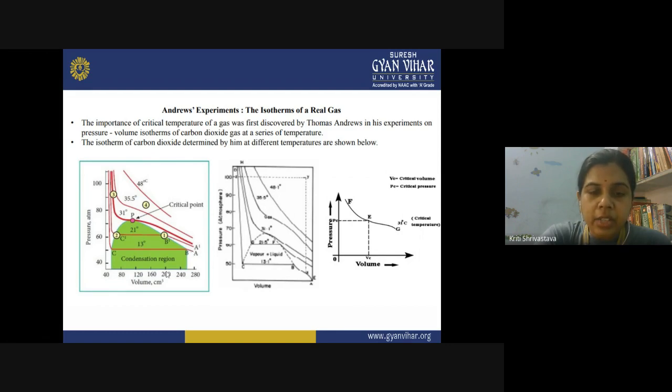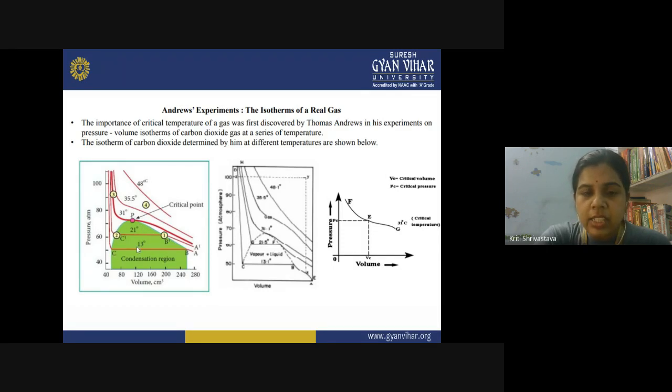So the Andrews isotherms basically give us an idea about the liquefaction of the gas. You can see that when you are decreasing the volume, the pressure keeps on increasing, and at a particular point, when the critical values are reached, liquefaction is possible. So this entire region shows the behavior of carbon dioxide, that it has attained its critical state.